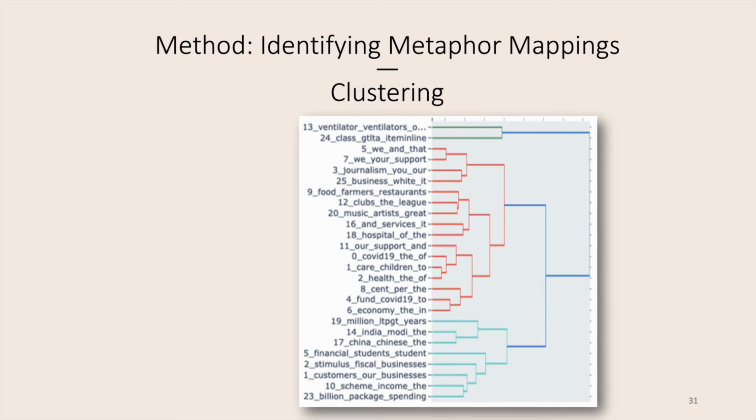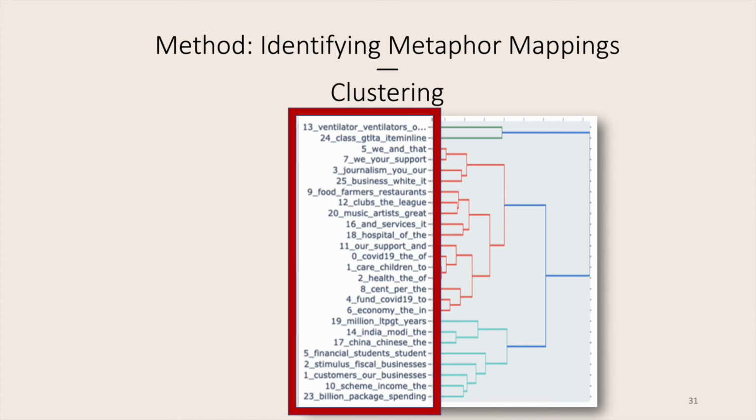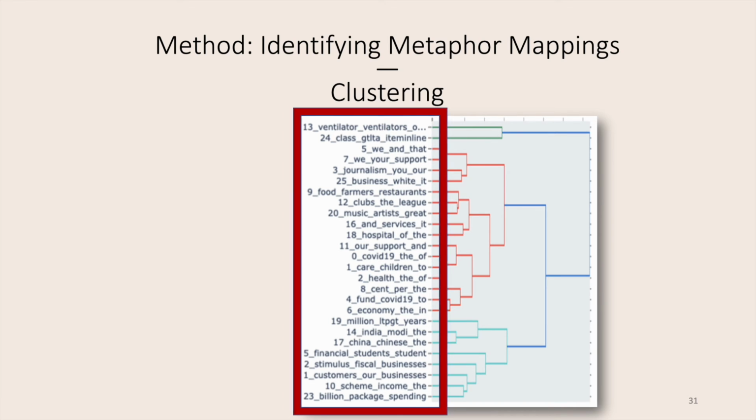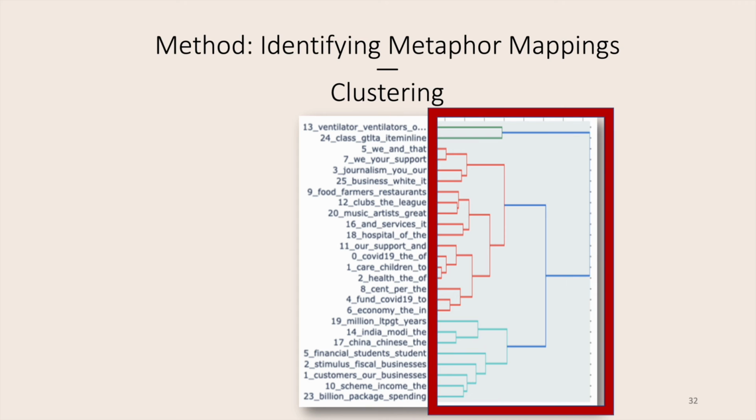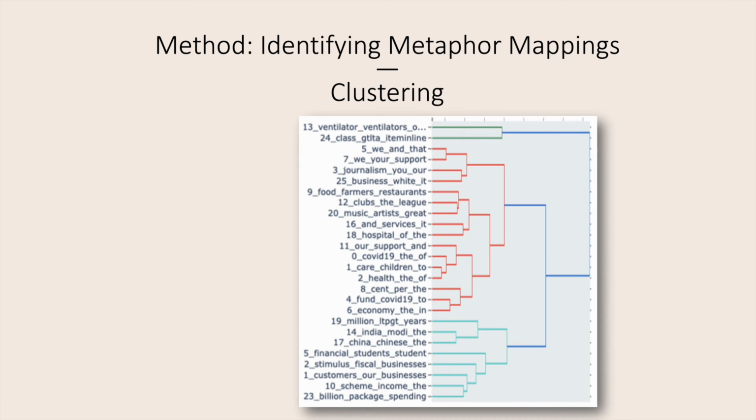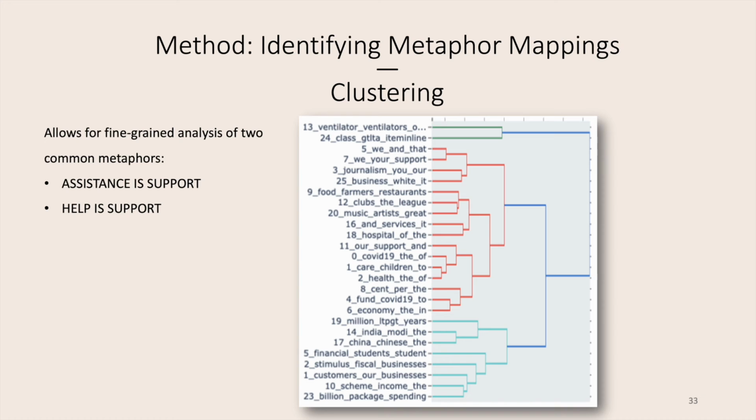The output of the method looks like this, where we have the different clusters on the left represented by their most defining words, and these words are based on the TF-IDF values, and then on the right you can see the hierarchical structure of the clusters. So now this method allows us to do a more fine-grained analysis of two very common metaphors, which are assistance is support and help is support.